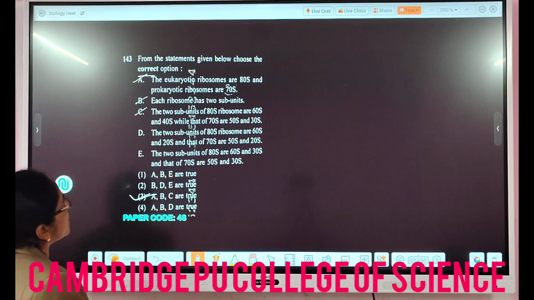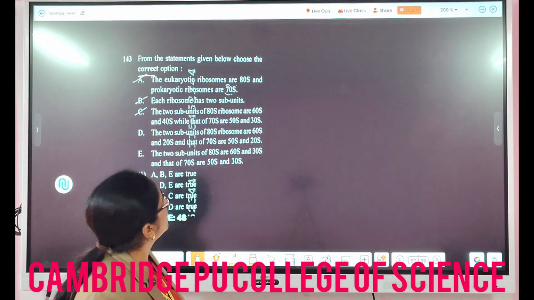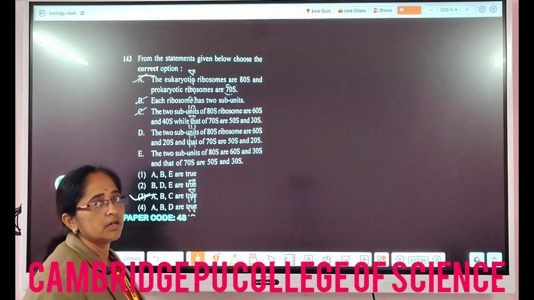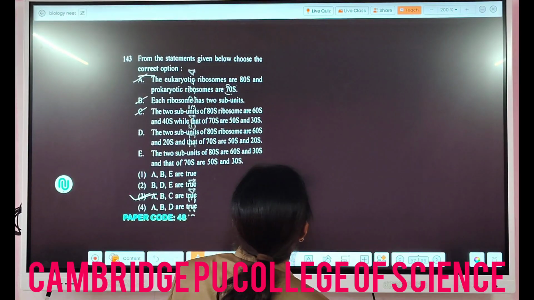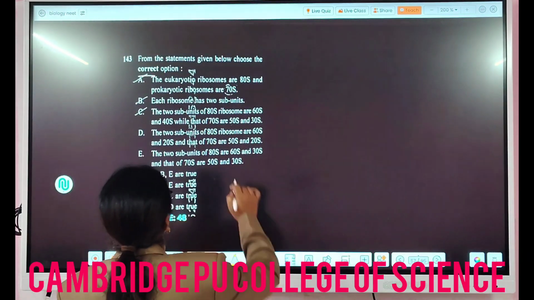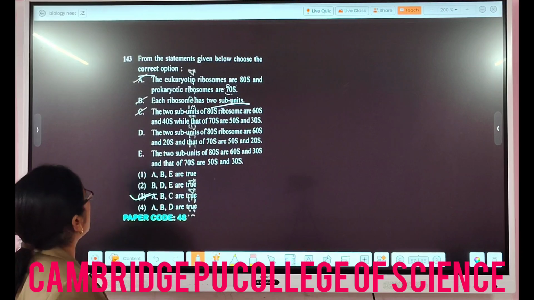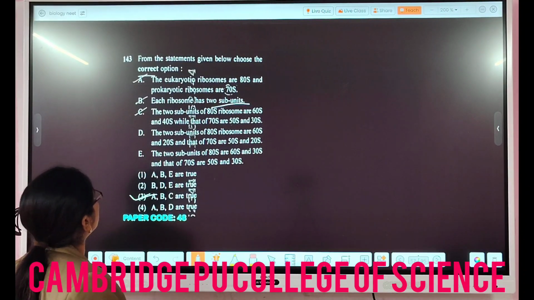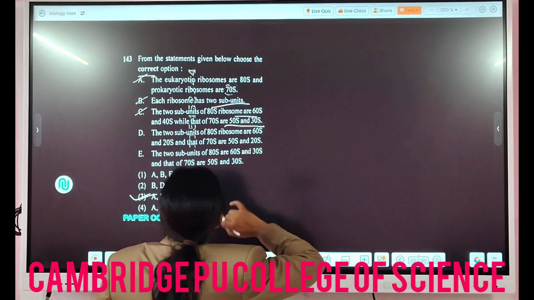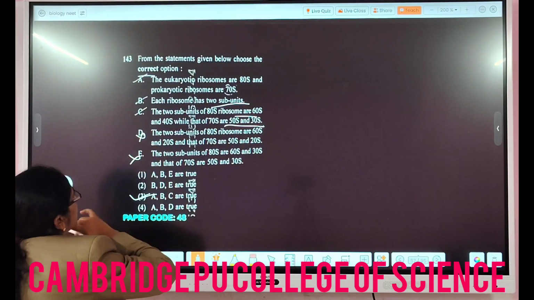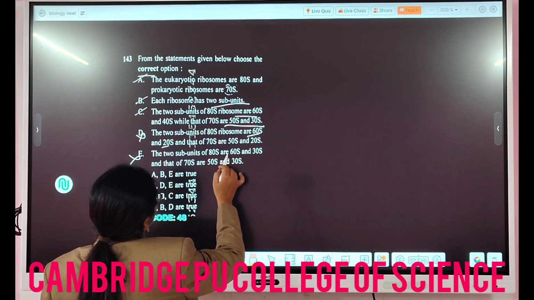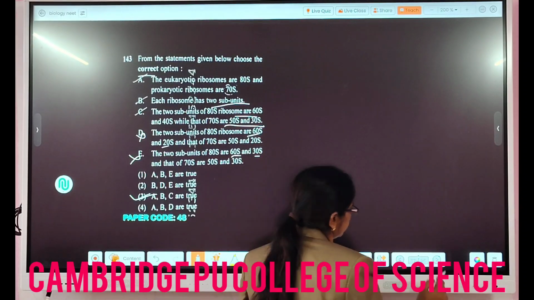Then each ribosome has 2 subunits, like for 80S and 70S. 80S is generally found in the eukaryotes, right? And each ribosome will have a larger subunit and a smaller subunit. So they have 2 subunits. So this is also true, and the 2 subunits of 80S ribosomes are 60S and 40S, while those of 70S are 50S and 30S, exactly correct. But D and E are wrong here because it's not 60 and 20, and not 60 and 30.